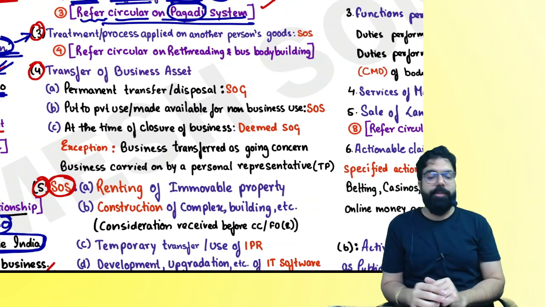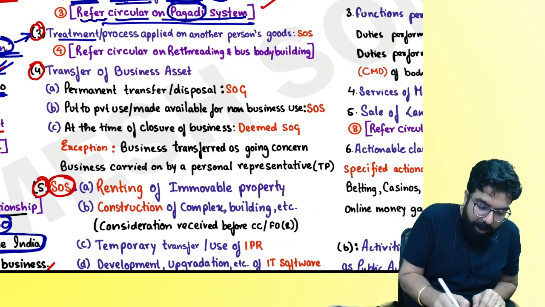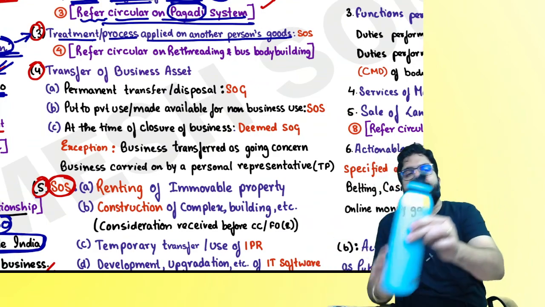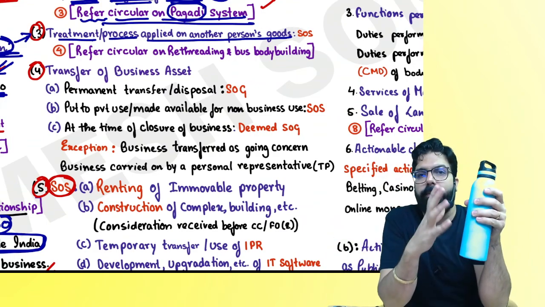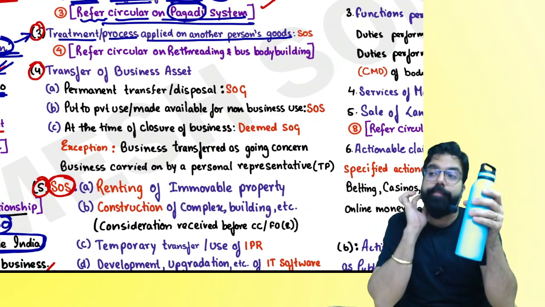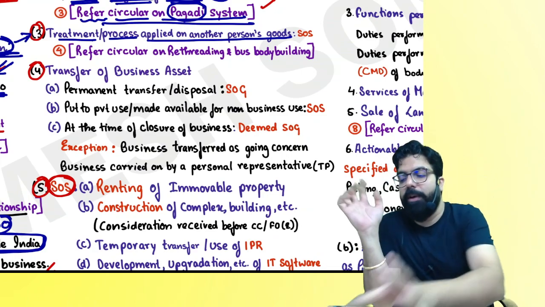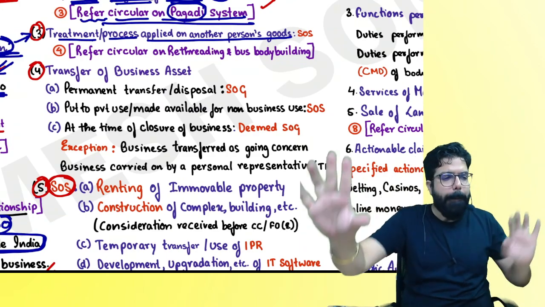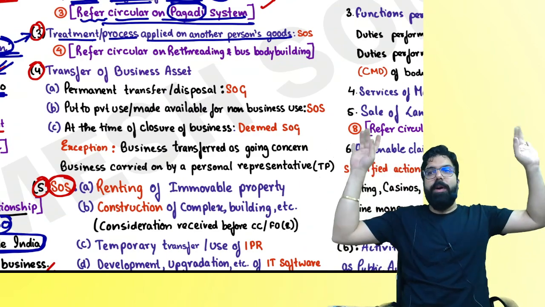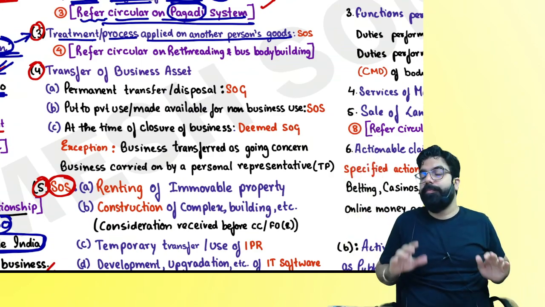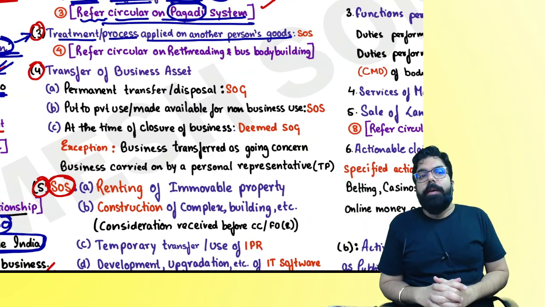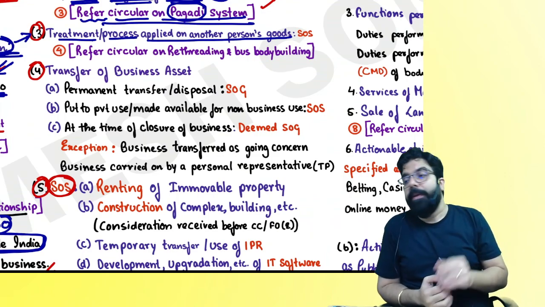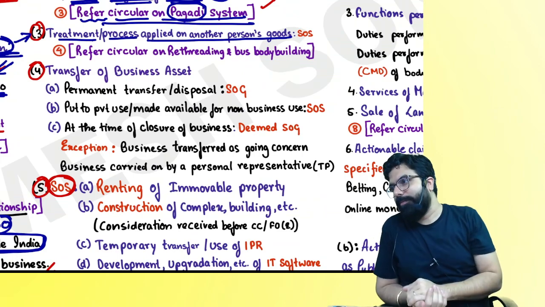What do you mean by this? Treatment or process applied on other person's goods. People, over here, this bottle is made by me. Or I will give one simpler example. I made this table, everyone over here. Supposing, sorry, your name? Bharat. I gave the table to Bharat.